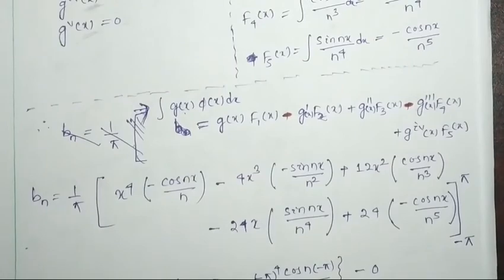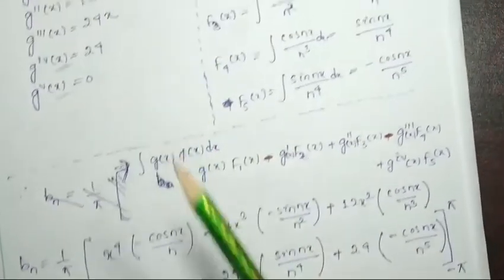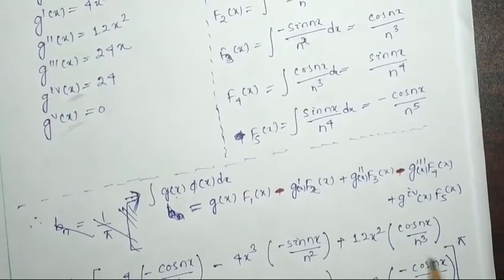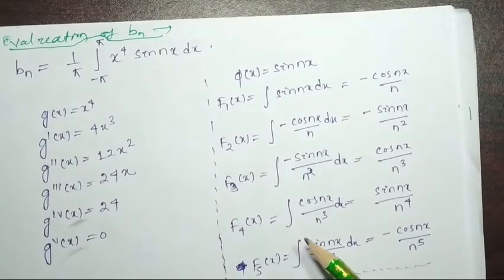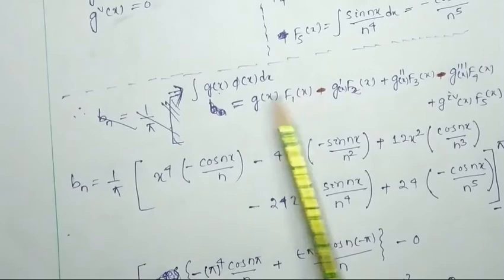Again I have to recall one thing: whenever we have to do this type of problem, as in our preceding classes, we do not calculate these values separately. I only have to write this general form.